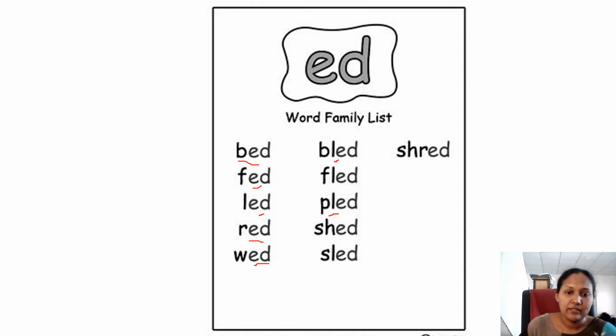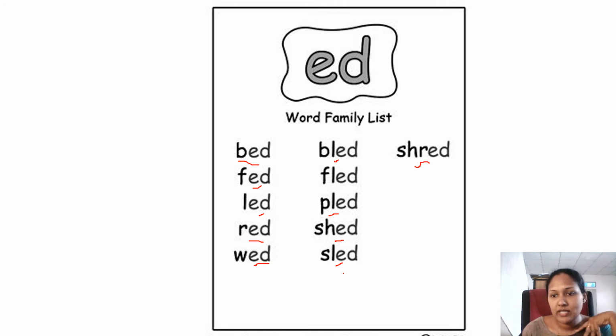Then next one, shed. Shed. Right. Then the next one is sled. We saw a picture, right? Sled. Sled means it's a little vehicle you can ride on the snow. A vehicle that can go on the snow. Right? The sled. And this one has 5 letters. Shred. Shred. Shredding means cutting into strips. Right? Shred. Right. These are the word family.